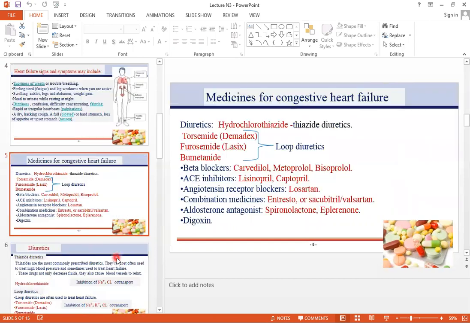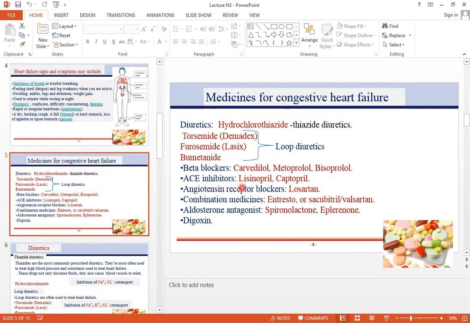Then we come to the medication needed for congestive heart failure. Diuretics include hydrochlorothiazide, a thiazide diuretic, torsemide, furosemide, Lasix, and bumetanide, which are loop diuretics. Beta blockers include carvedilol, metoprolol, and bisoprolol.